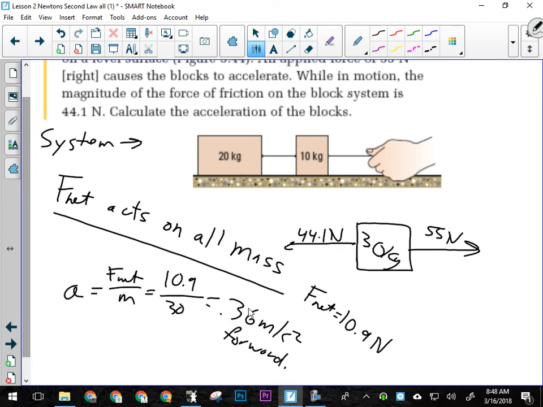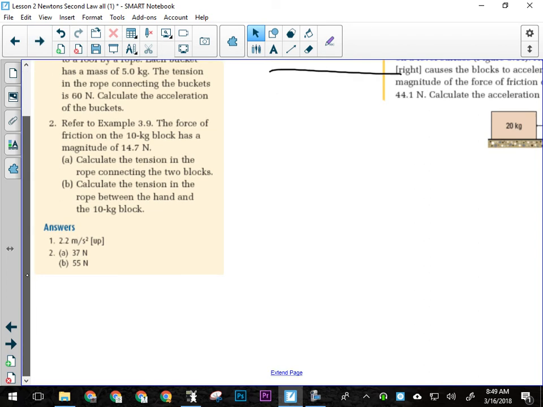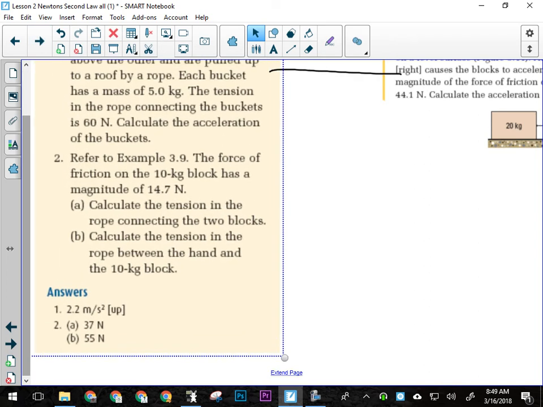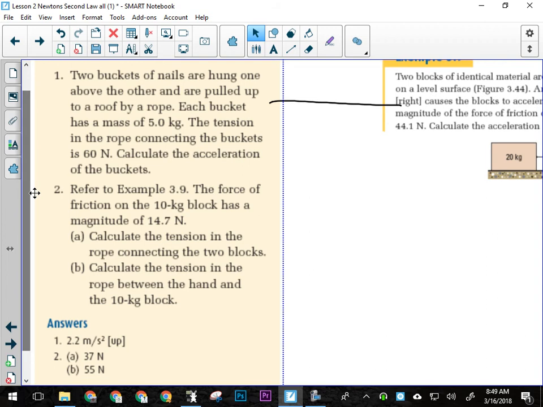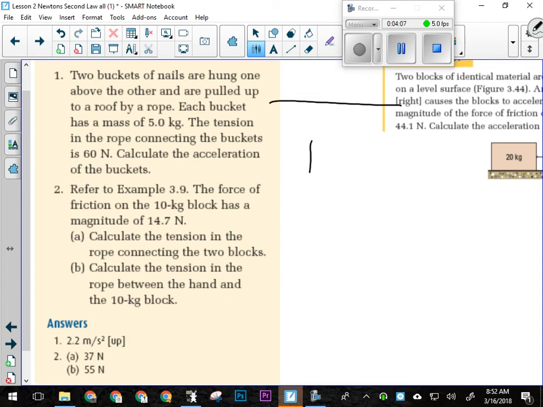With that in mind, I want you guys to try, pen down, question number 1 about these two buckets. Essentially we want to draw a free body diagram again, because that's always the way we want to start these things. Here's the top bucket. They're both 5 kilograms. We know that there's a force pulling up on the top bucket, but we don't know what it is. It never tells us that.